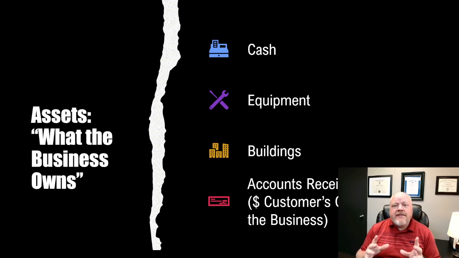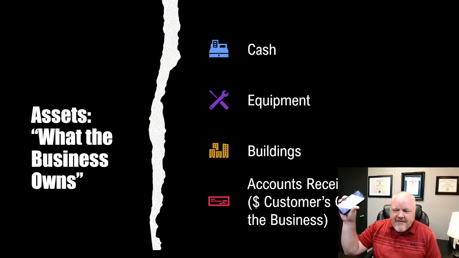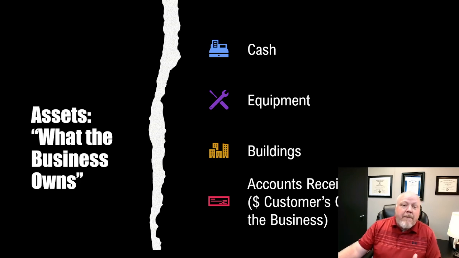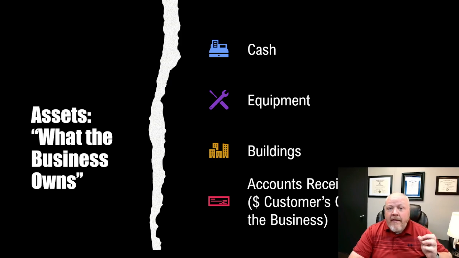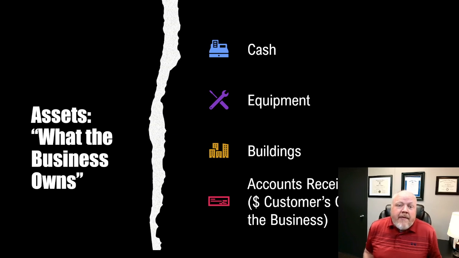Assets are things that the business owns. Personally, my favorite personal asset is my smartphone. But a business is going to own several things. First of all, they own cash money. It's the best thing a business can own. They can own equipment, they can own land, they can own buildings, they can also own accounts receivable, which is money that customers owe to them.